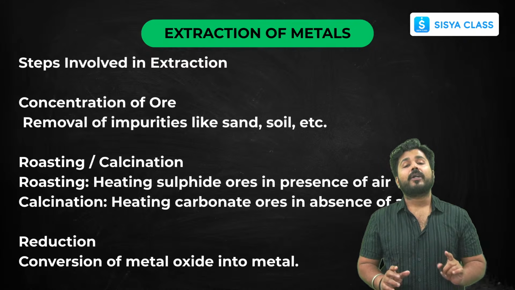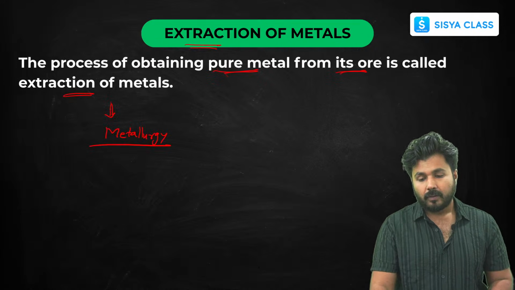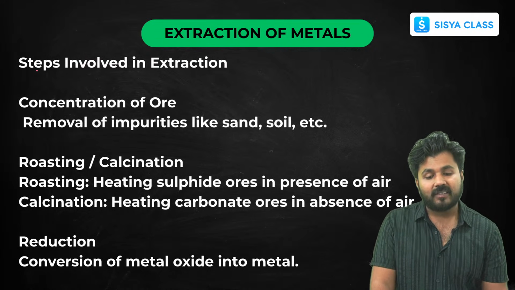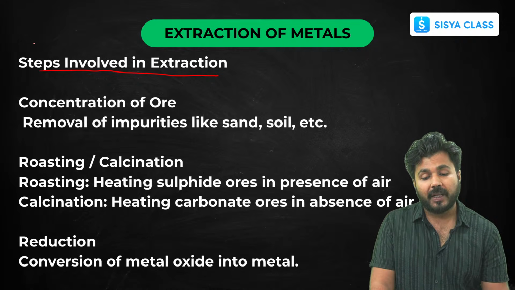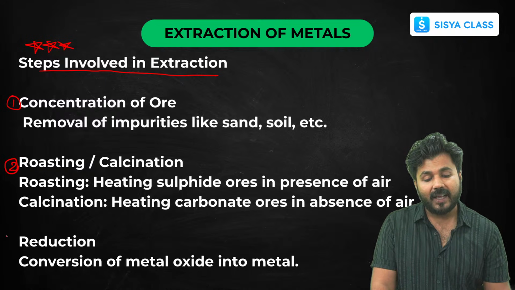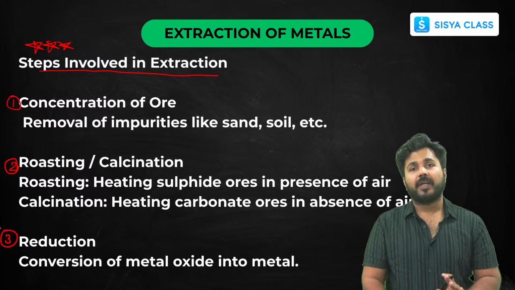Let's learn something about metallurgy now. What are the steps followed in the extraction of metals? This is very important. Remember these 3 steps, because this has been asked in every year's question paper.